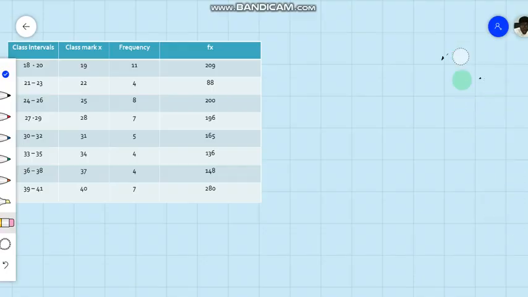Alright, so I'm just wiping out the one we just finished. According to the table we have now, we have fx, so the mean, represented as x bar, is actually equal to the summation of fx over the summation of f.